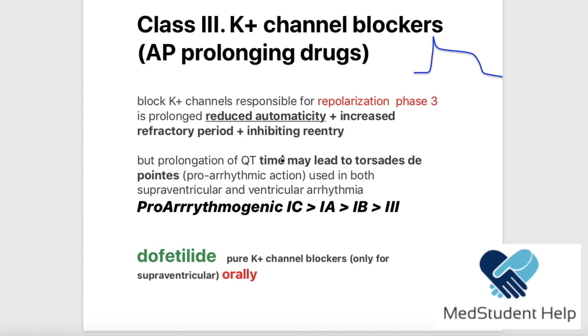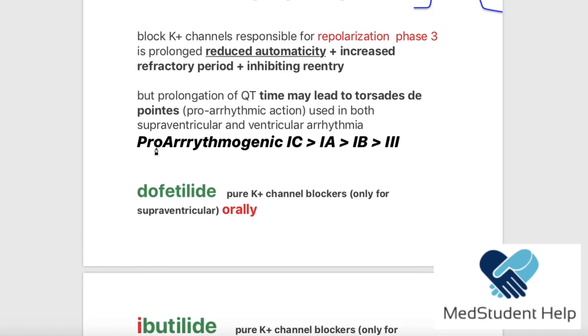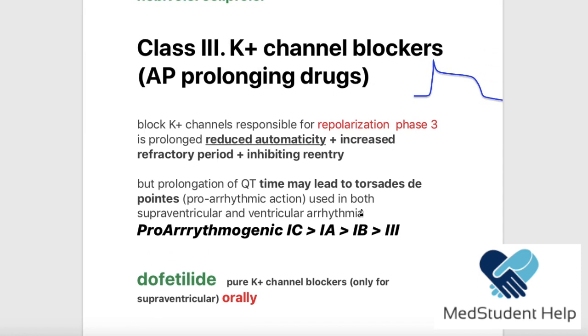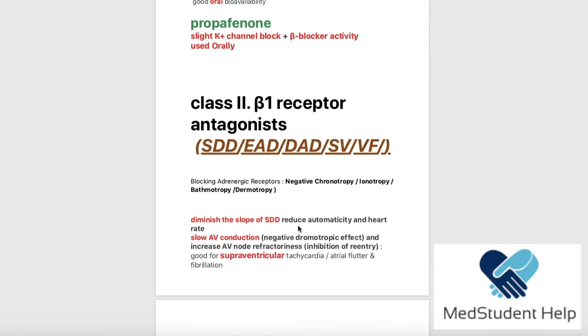Okay, now the most pro-arrhythmogenic drugs, by the way, are class 1C and then 1A, 1B, and the class 3. So what I wanted to mention here is that these guys are very pro-arrhythmogenic, but they are still less pro-arrhythmogenic than 1C, 1A, and 1B. You remember in 1C, we said that it can be very dangerous, right?